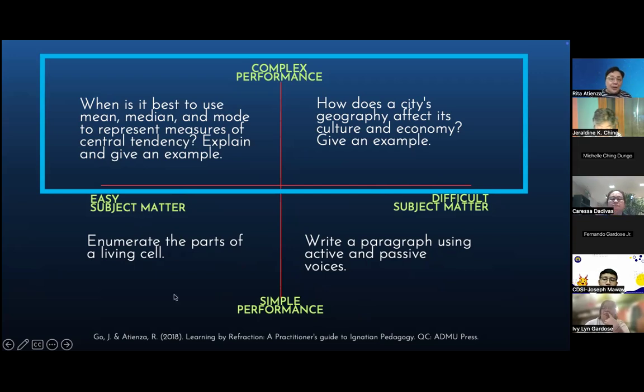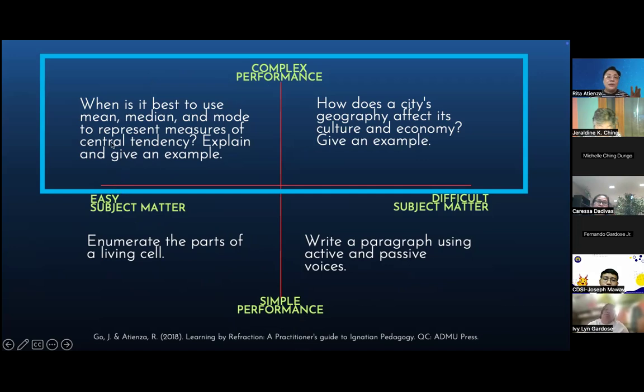So easy subject matter, let's just say living cell. The way it's discussed in grade school, just the parts of the cell. If you tell the students to just enumerate it, that's only simple performance. That's easy subject matter and simple performance. Even if the subject matter is easy, a good assessment of action will give an assessment that's complex.